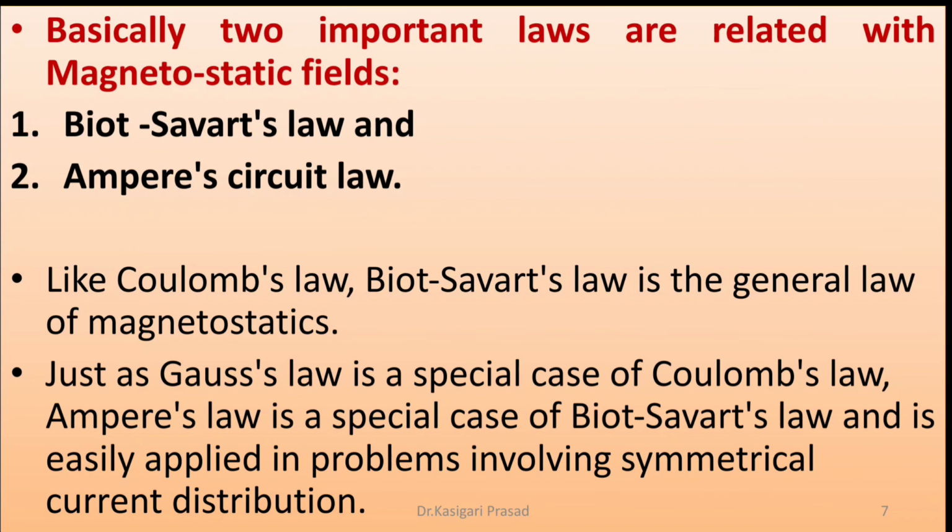So in order to analyze magnetostatic fields, essentially there are two important laws. The first one is Biot-Savart's law and the second one is Ampere's circuit law. Similar to Coulomb's law and Gauss's law, which we discussed in the first chapter to analyze electrostatic fields, here we are supposed to discuss Biot-Savart's law and Ampere's circuit law in order to analyze magnetostatic fields.